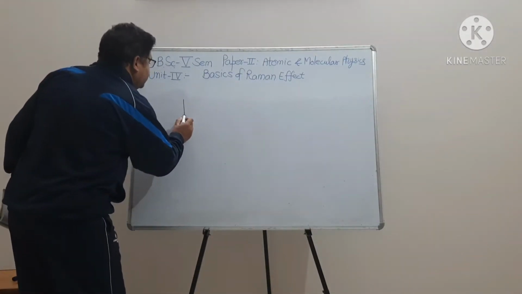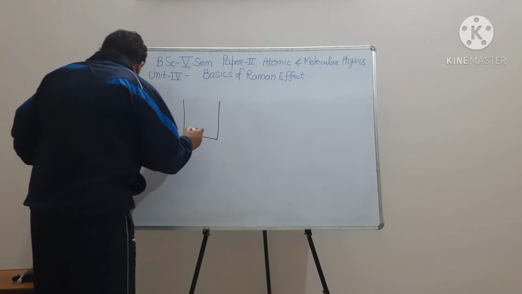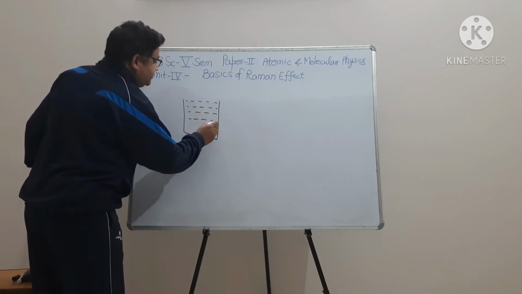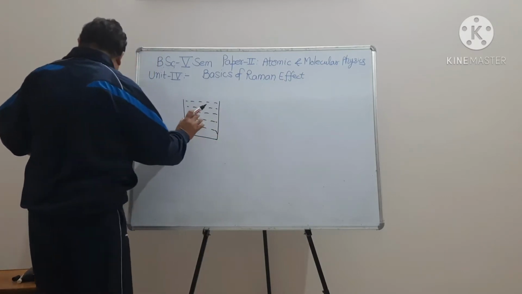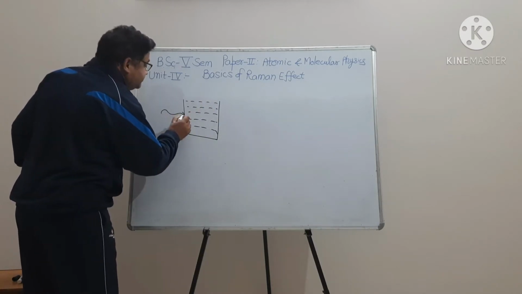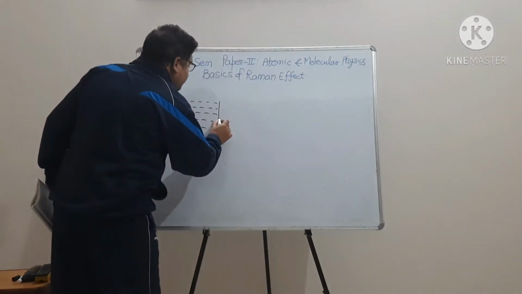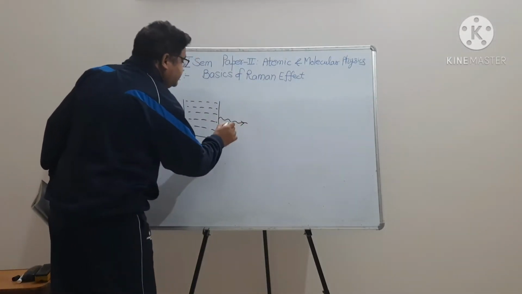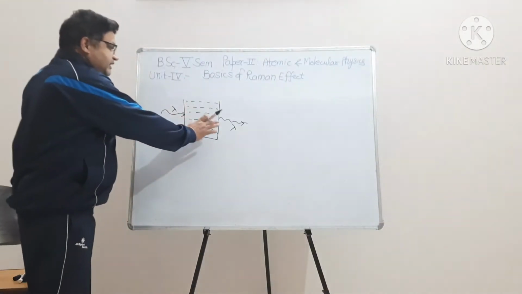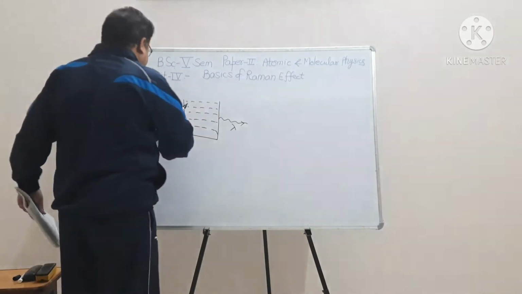Suppose this is any transparent substance, it may be liquid, solid or gas. This is our incident light having wavelength lambda. After scattering, we have three wavelengths. One wavelength is unmodified, the same as the wavelength of the incident light.